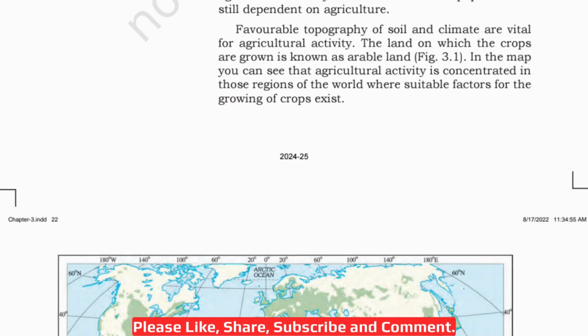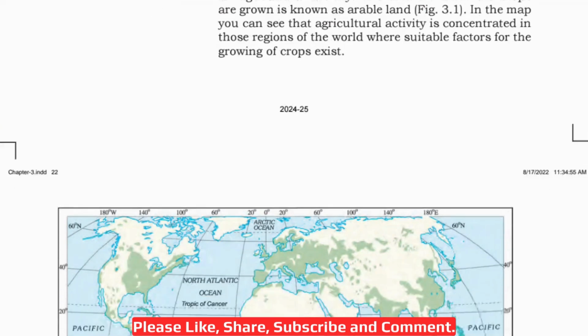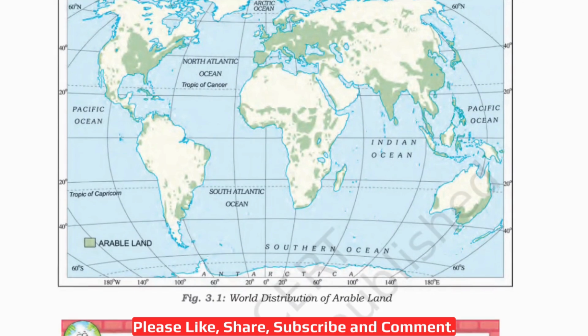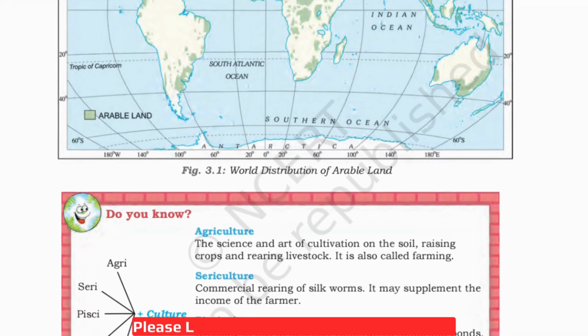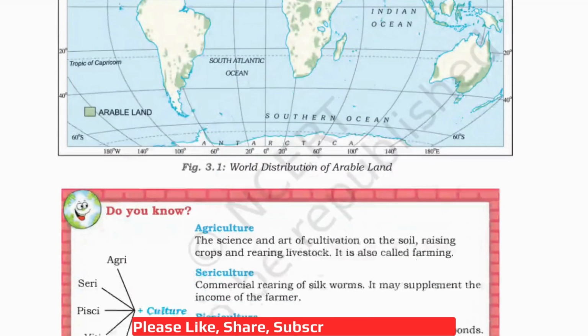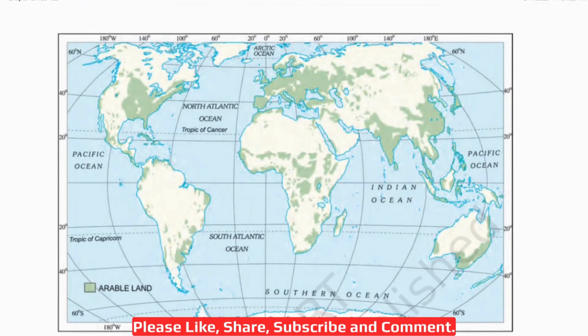Now, in map 3.1, you will see that agricultural activity is concentrated in those regions of the world where suitable factors for the growing of crops exist. See here, you can read this map carefully. This is the world distribution of arable land, right? See here, you can see this is arable land.